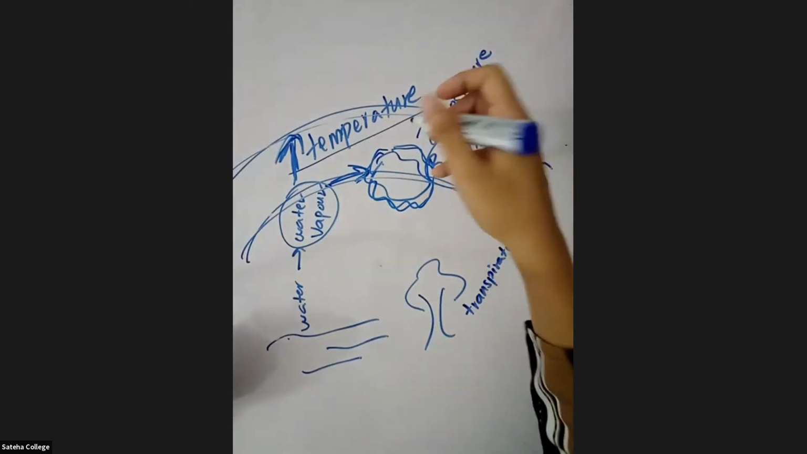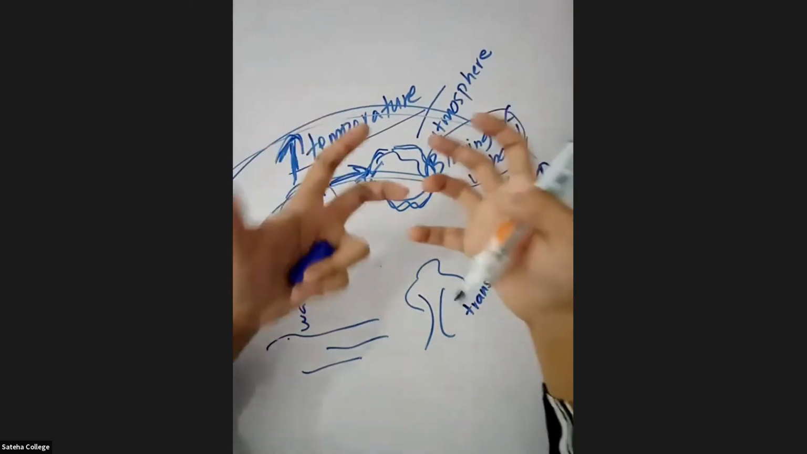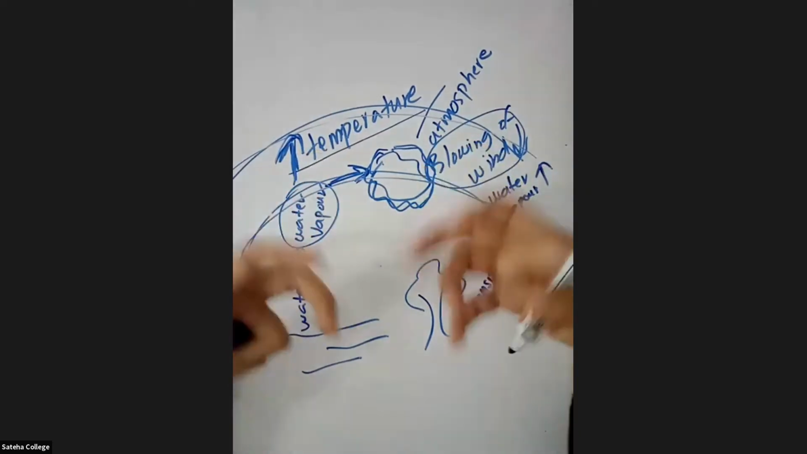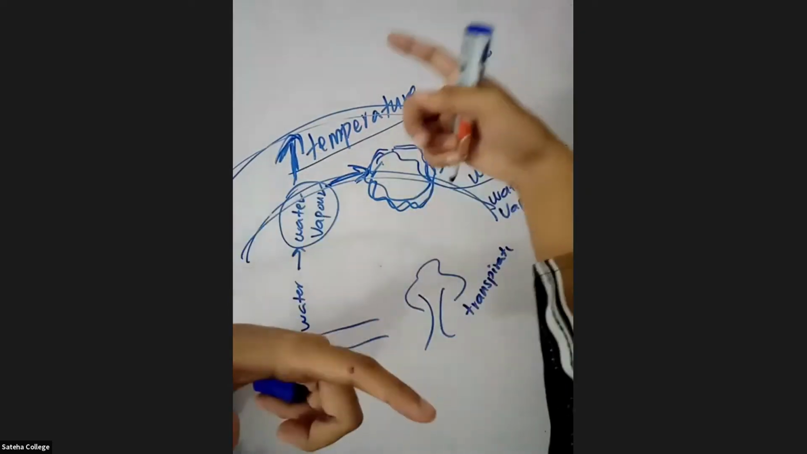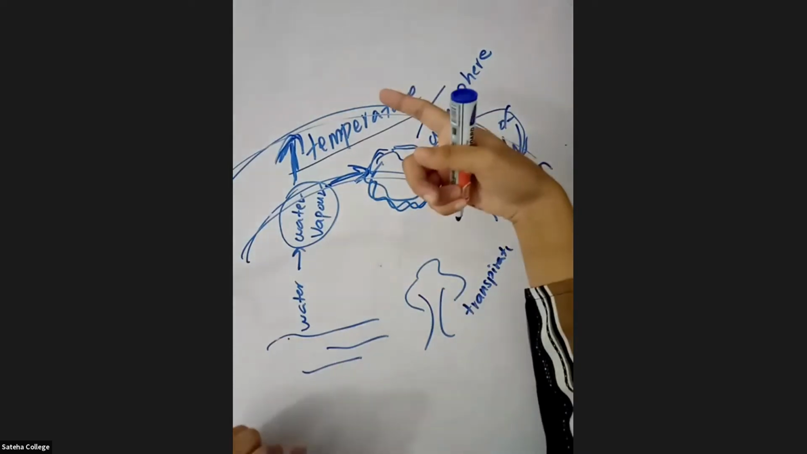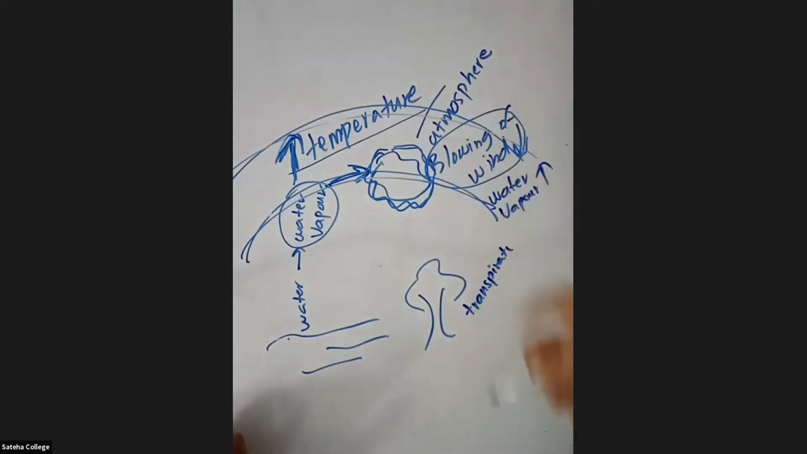Right? So let's tell, if these clouds become heavier and heavier with water droplets, then what will it result in? What will it result in? Rain. Very good, Razia. Well done. Yes, Safia, well done.